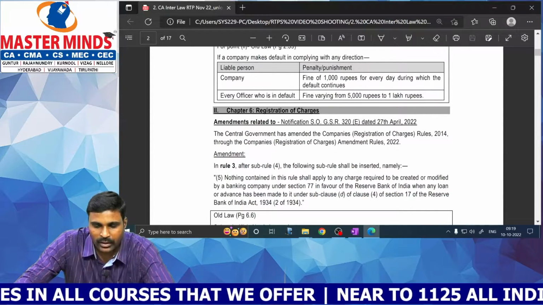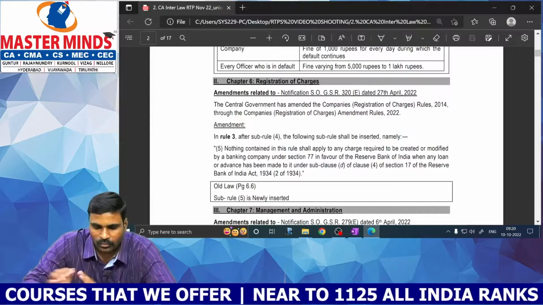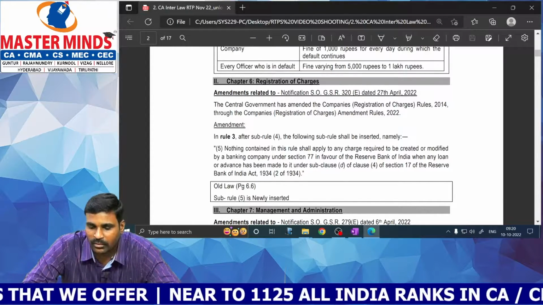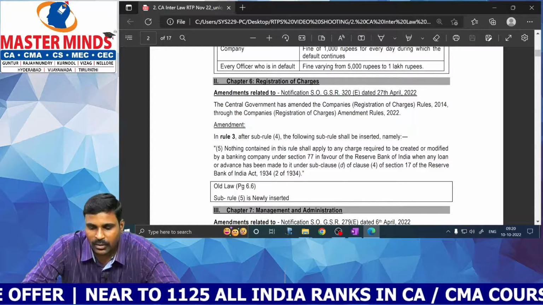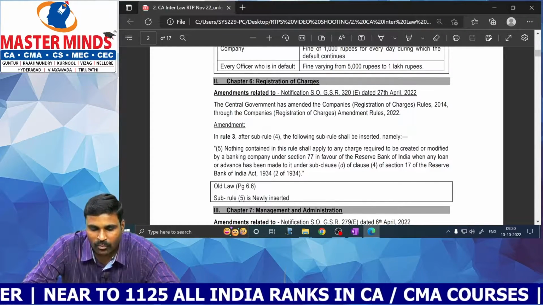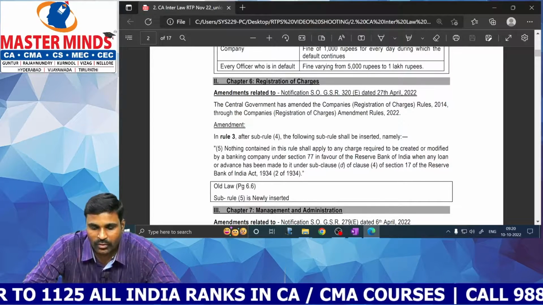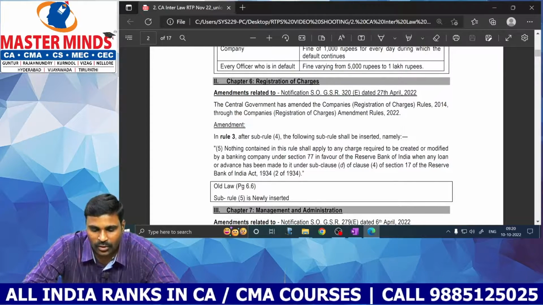And the second amendment, registration of charges. Certain loans have been excluded from the requirement of registration of charges. Nothing contained in this rule shall apply to any charge required to be created or modified by a banking company in favor of the Reserve Bank of India when any loan or advance has been made to it under section 17 of the RBI Act.